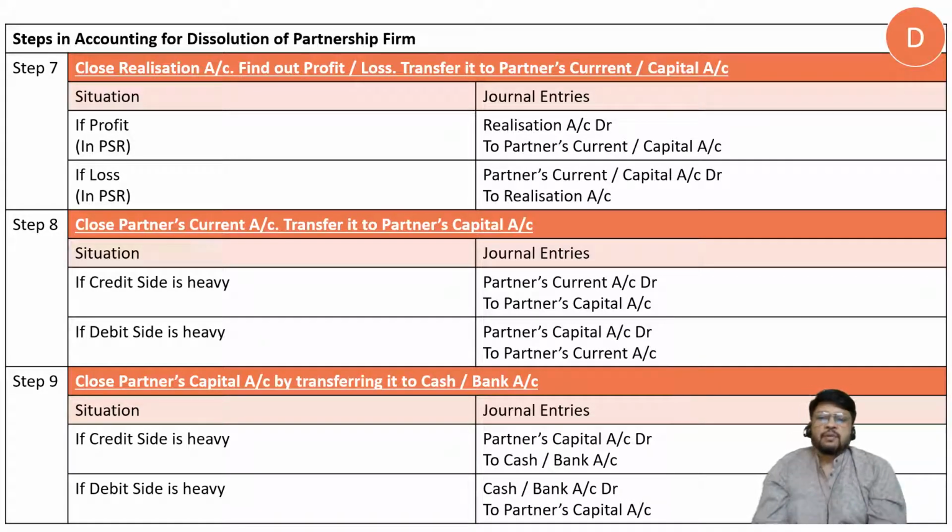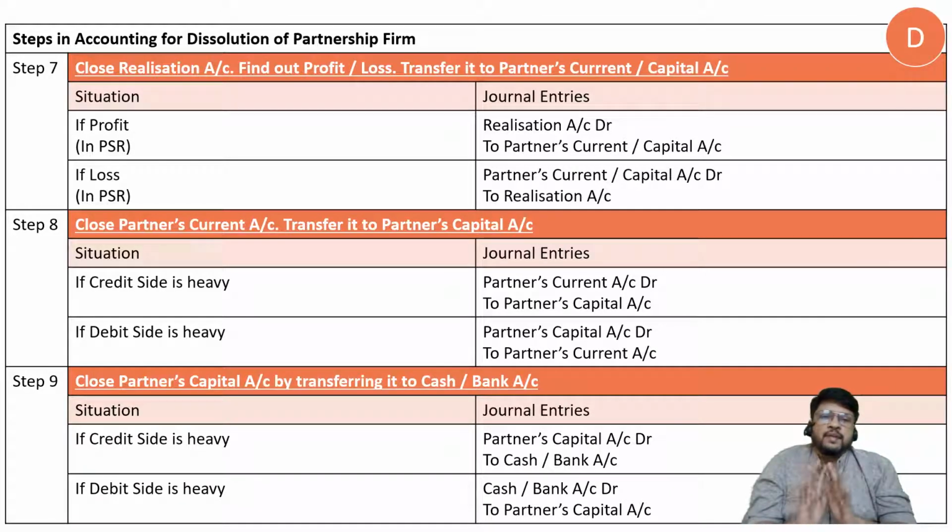So this is where you complete your step number 9, and then you post the entries in cash or bank account. Cash or bank account should tally. If it tallies, that means it is complete. Now in the case of one partner being insolvent or two partners being insolvent, we will have to consider some more entries, but currently I am not considering these points. Whenever that problem comes, at that time I will discuss those entries.